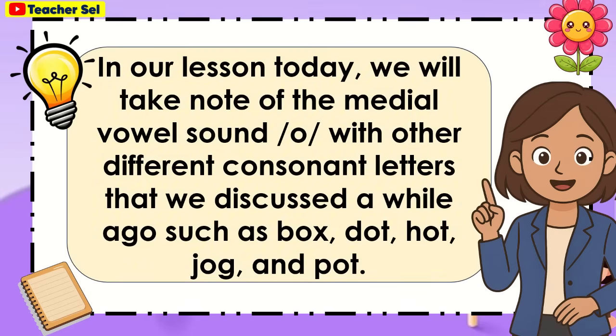In our lesson today, we will take note of the medial vowel sound O with other different consonant letters that we discussed a while ago, such as box, dot, hot, jog, and pot.